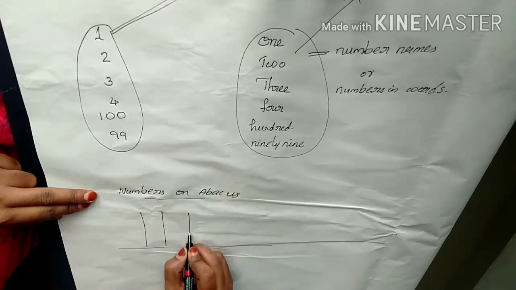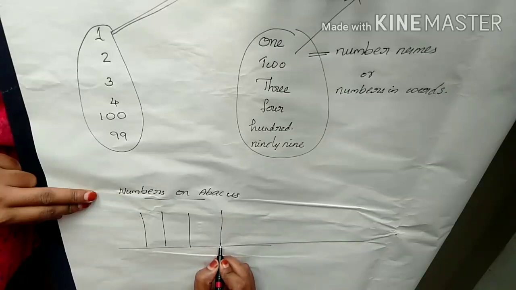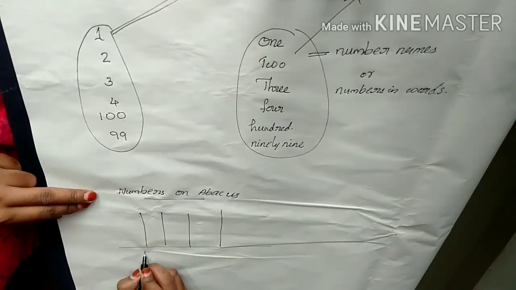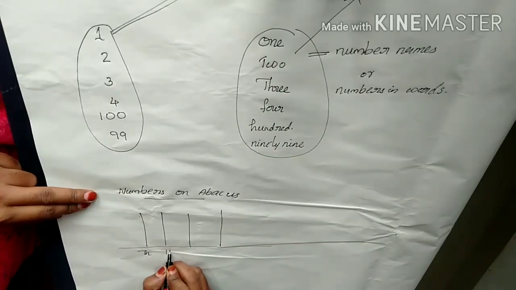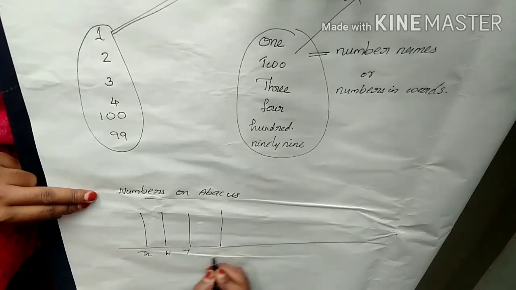Okay. Do you know the abacus? Yes, an abacus looks like this. Okay, you can see the abacus like this.